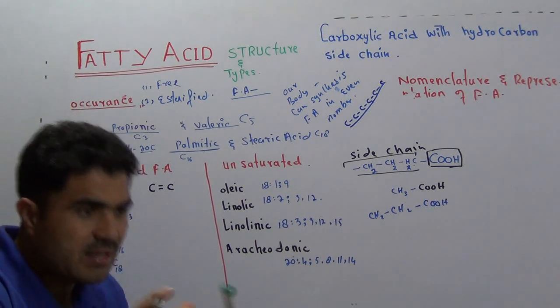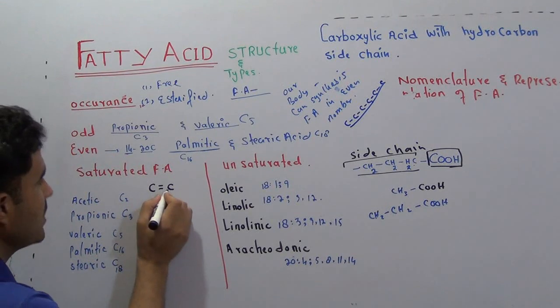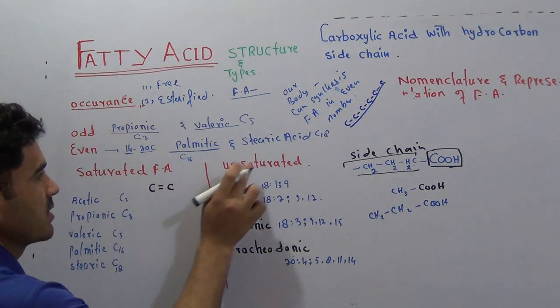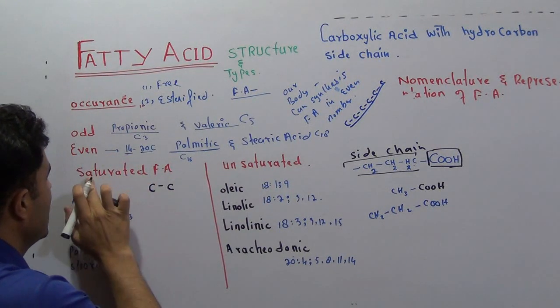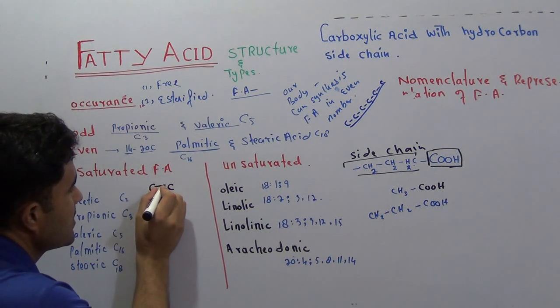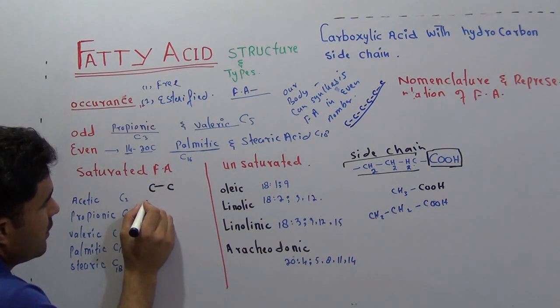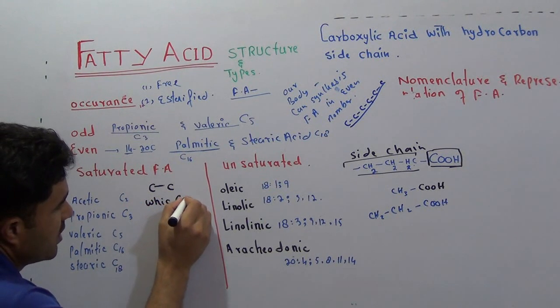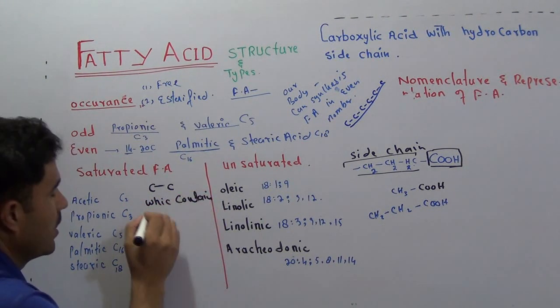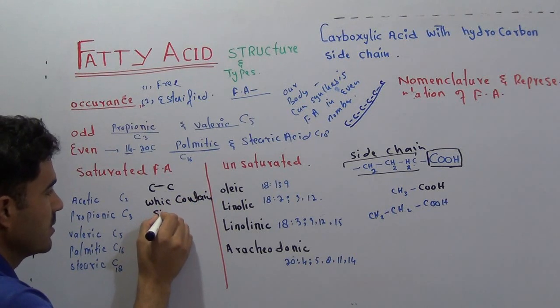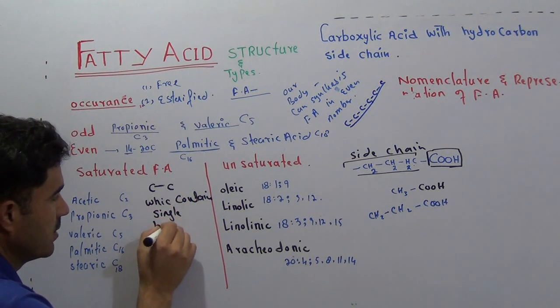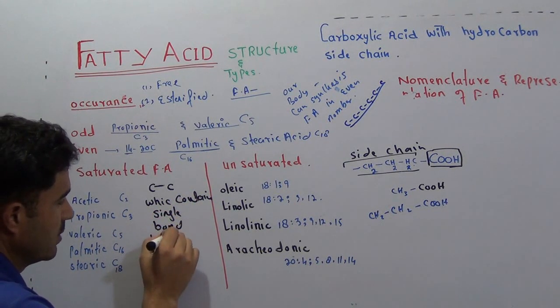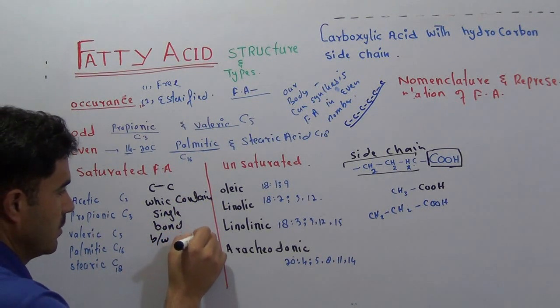Saturated fatty acid means they contain a single bond. Let me write it. Those fatty acids which contain a single bond between the carbon.